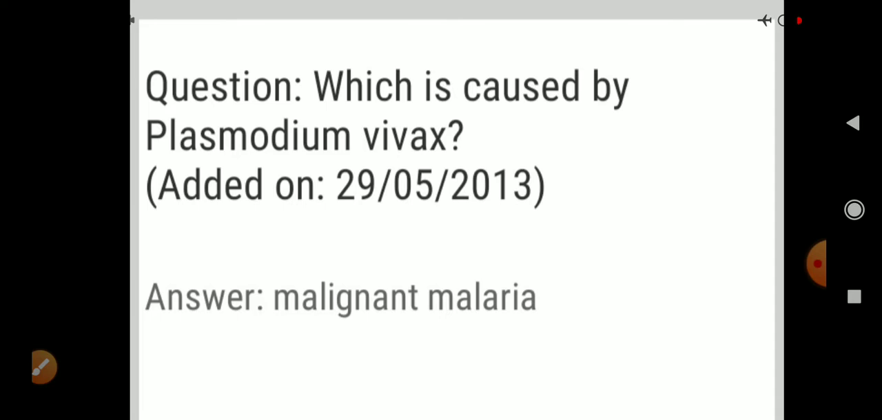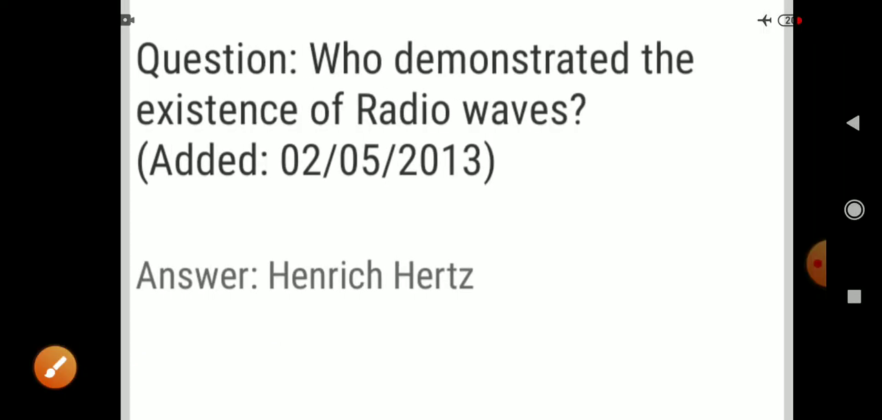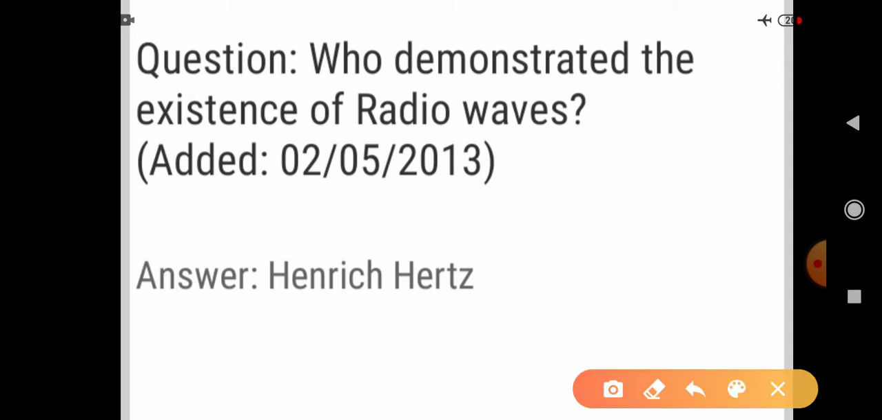Which disease is caused by Plasmodium vivax? Answer, malignant malaria. So Plasmodium vivax is the causative organism of malaria. Next question. Who demonstrated the existence of radio waves? Answer, Heinrich Hertz. Heinrich Hertz demonstrated the existence of radio waves.